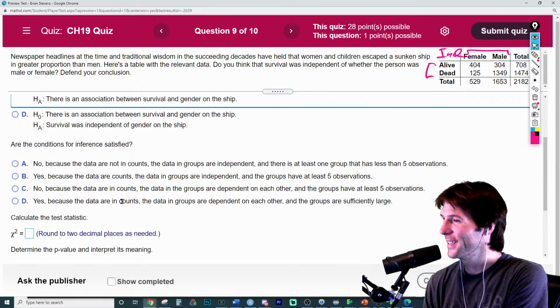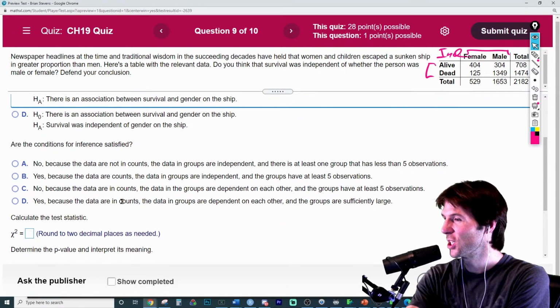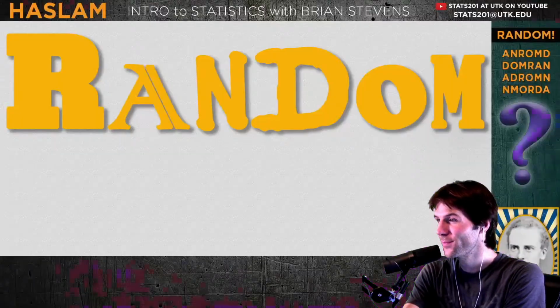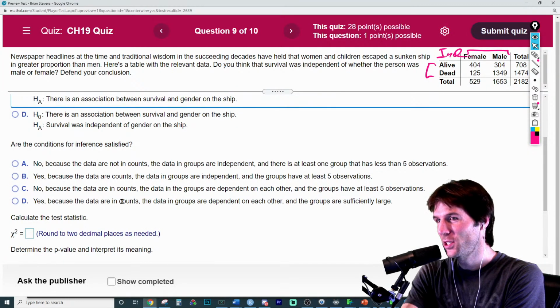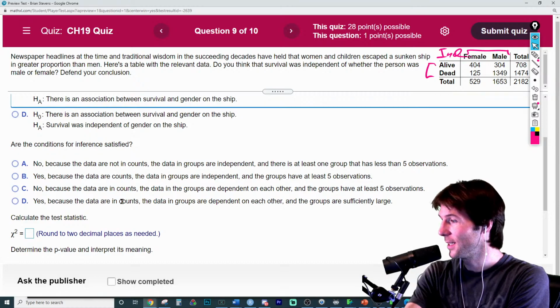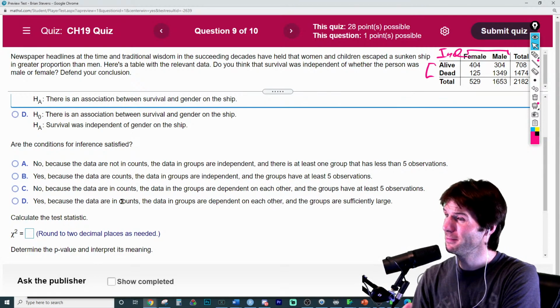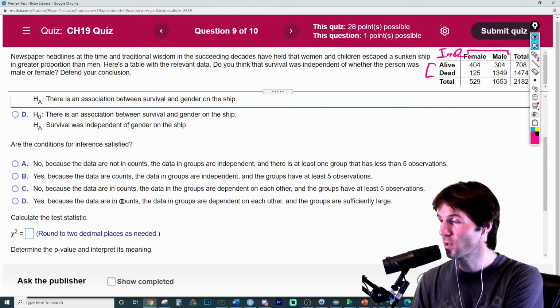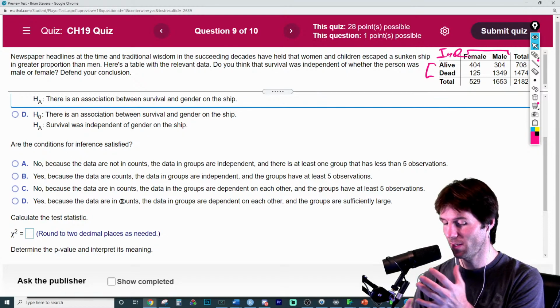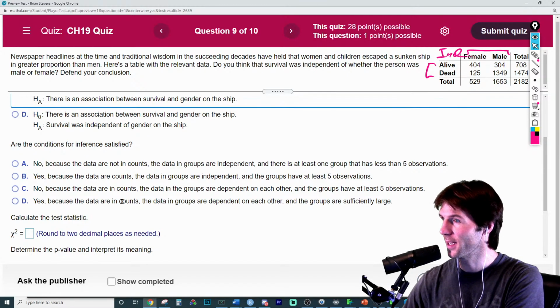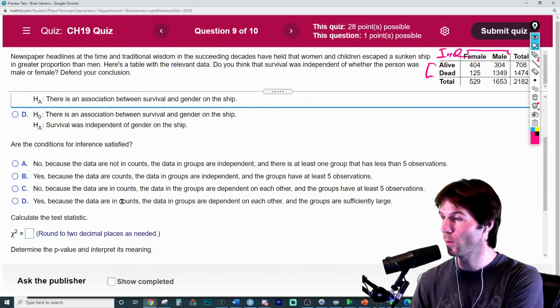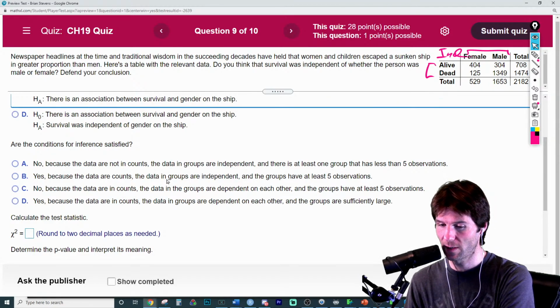Are all the conditions met? Condition number 1 is random. Condition number 2 is that they are less than 10% of all individuals, which, are these random people? Condition 3 is that we have categorical data, 2 groups or 2 categorical variables, which we do have right here, count data. And condition 4 is we have at least 5 expected cell counts.